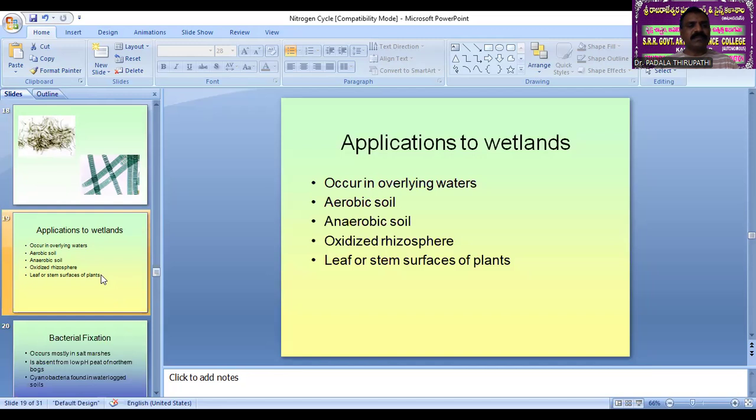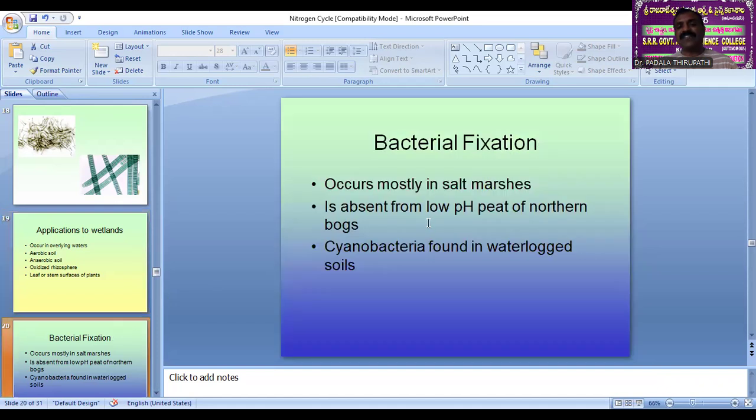Then what are the applications to wetlands? They occur in overlying waters, aerobic soils, anaerobic soil, oxidized rhizosphere, and leaf or stem surfaces of plants. These are the applications of the wetlands. And bacterial fixation, mostly in salt marshes, is absent from low pH peat of northern bogs. Low pH means a pH value less than 7, an acidic condition.